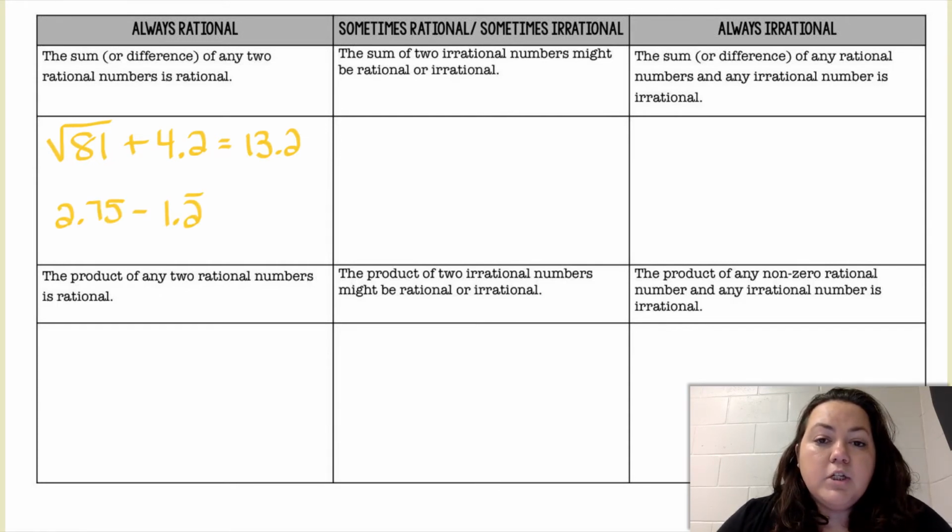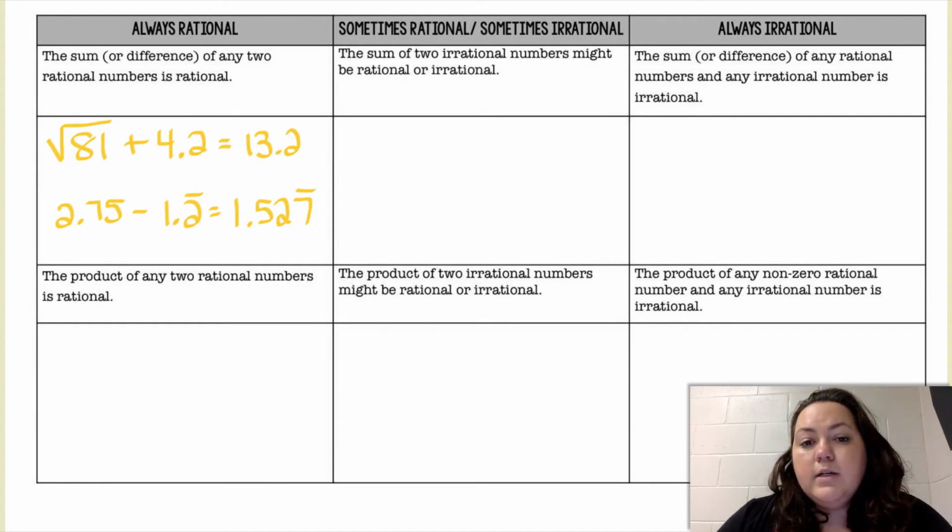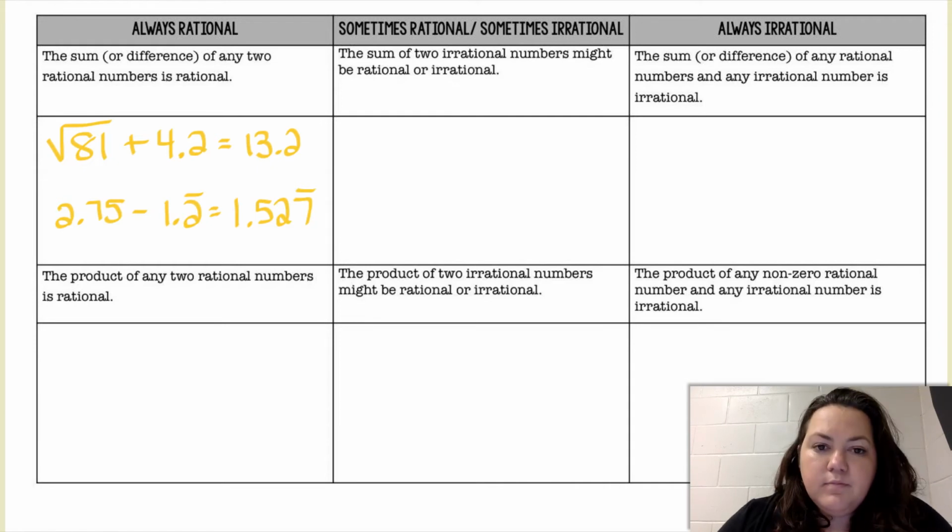2.75 minus 1.22222, and that 2 keeps repeating. You would get 1.527777, and in your calculator the last digit would be an 8, because your calculator is going to automatically round that last number up for you. But really, when you see that 7 repeating multiple times, you know that that's what's going to repeat. If you had a repeating number, when you add it with something else, it's still going to have a repeating number.